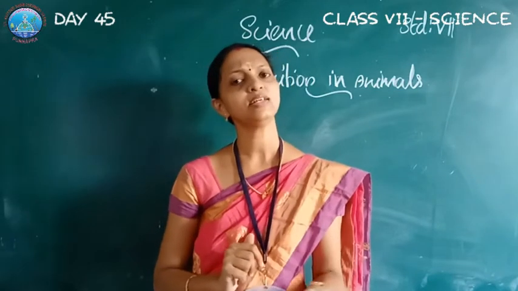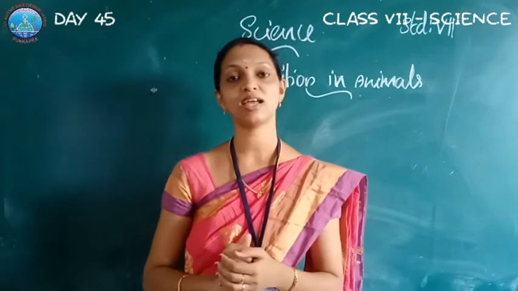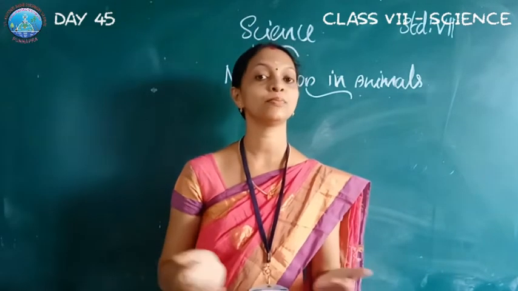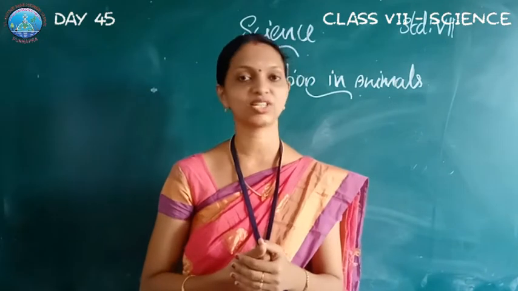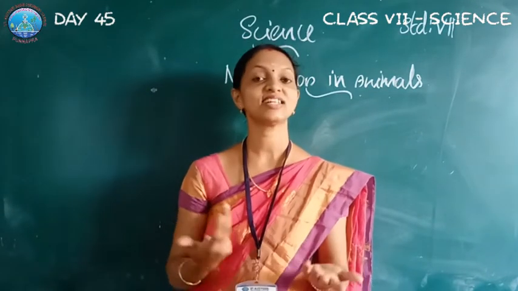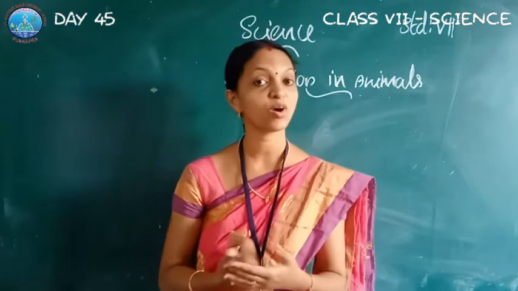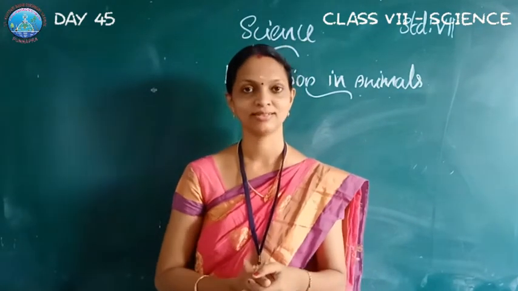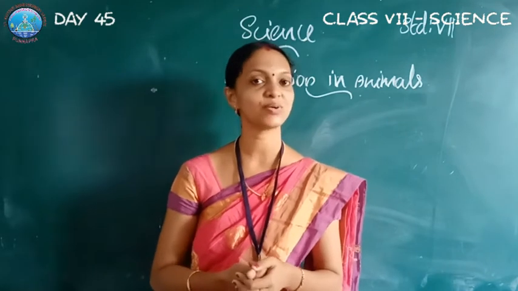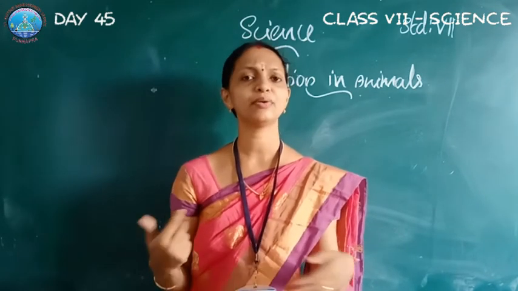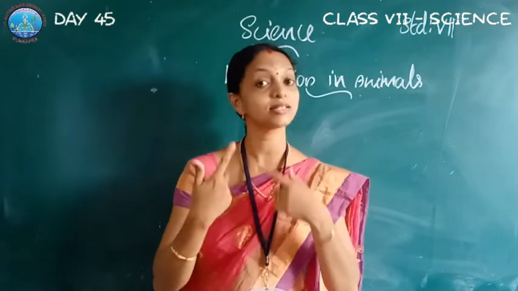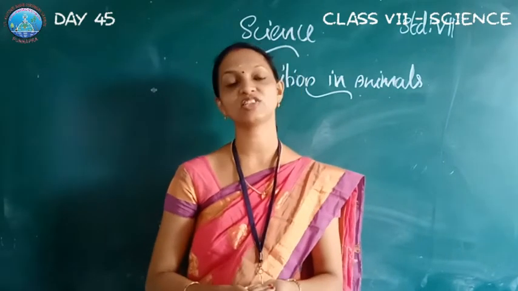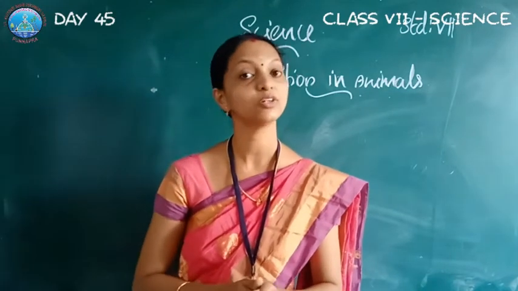Next we learn digestion in grass-eating animals. Grass-eating animals are also called ruminants, and the digestion in ruminants is called rumination. The first time, the grass-eating animals quickly swallow the food and it is stored in the part of the stomach called rumen. The partially digested food is called cud. After a few hours, the cud returns to the mouth and the animal chews it again. This process is called rumination and these animals are called ruminants.